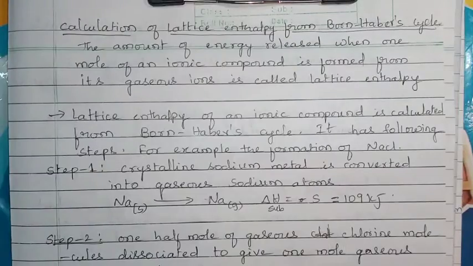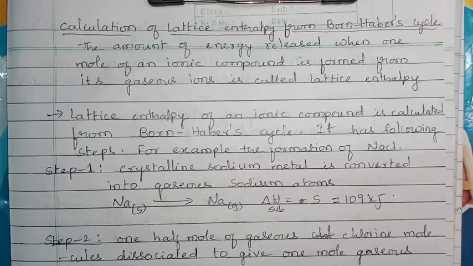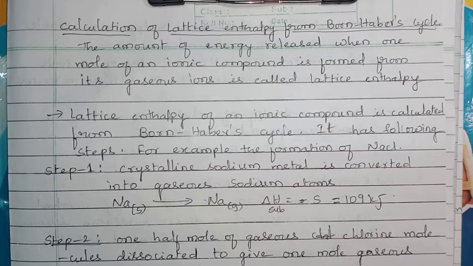It means that lattice energy depends upon the charge of the ions. Higher the charges, stronger is the attraction. When the attraction is stronger, more energy is released. So one point is clear: lattice enthalpy depends upon the charges. Higher the charge, more is the attraction, more is the lattice enthalpy.